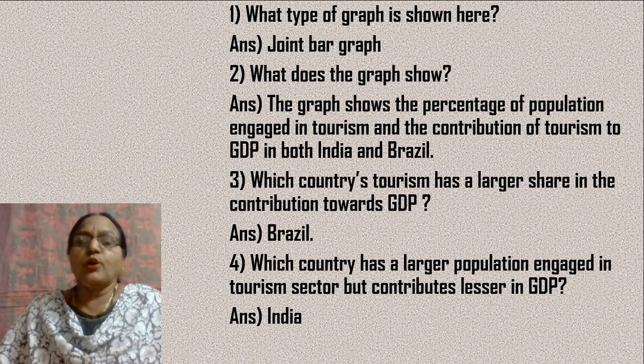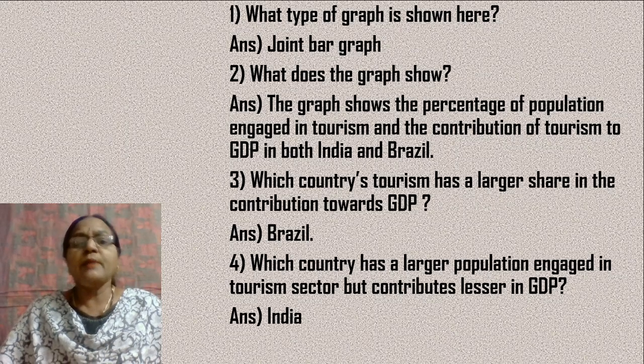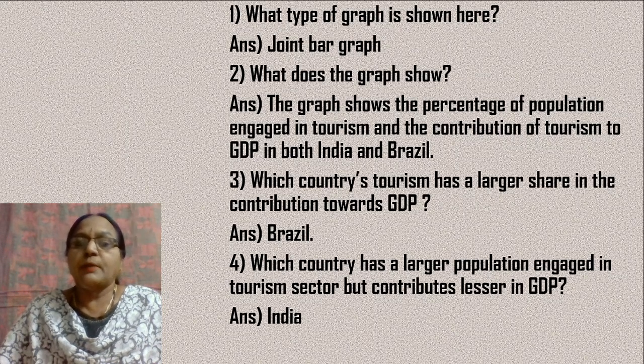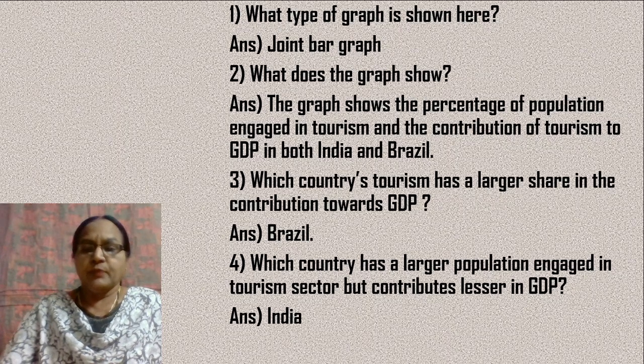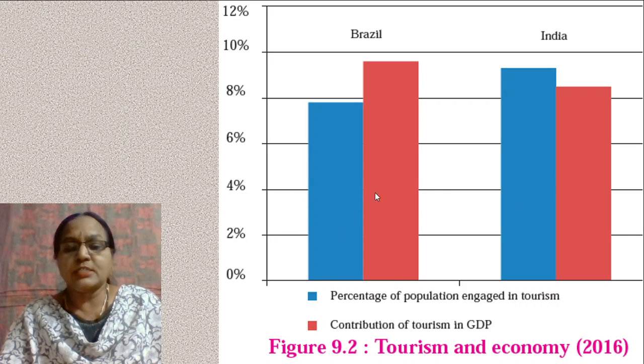Now, here are the questions based on this bar graph. Okay. What type of graph is shown here? The graph which is shown here is called the joint bar graph. What does the graph show? Okay. So, look at this. What does this graph show? You'll have to write what is written.